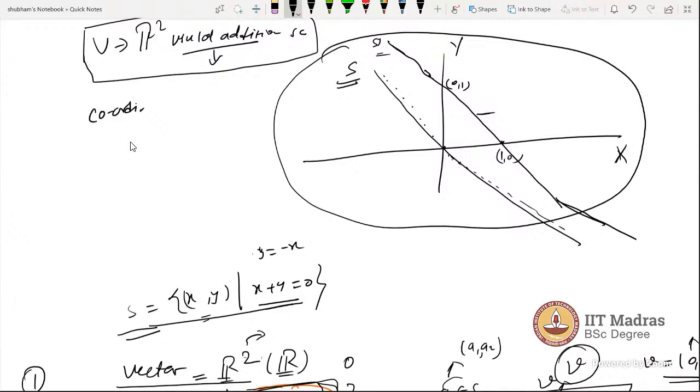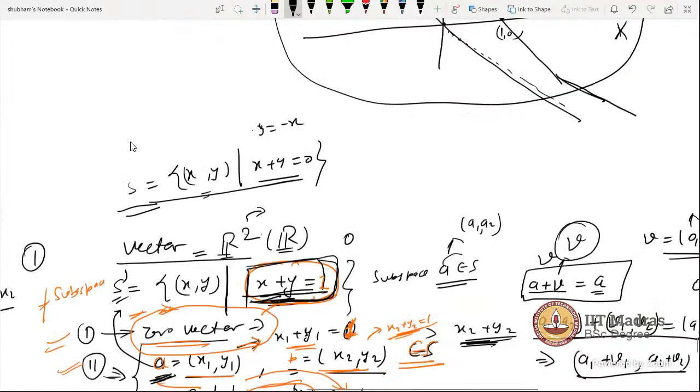This is S prime. Now I am giving an example of whatever I told you, and I will ask whether this set is a subspace. Subspace with respect to R2, you are saying, right? Yes.